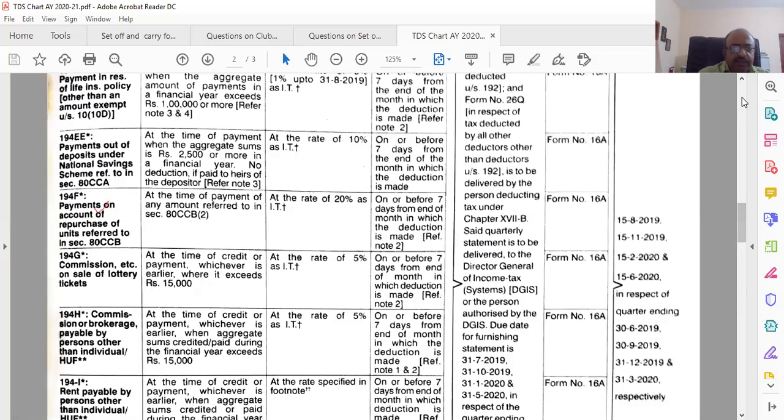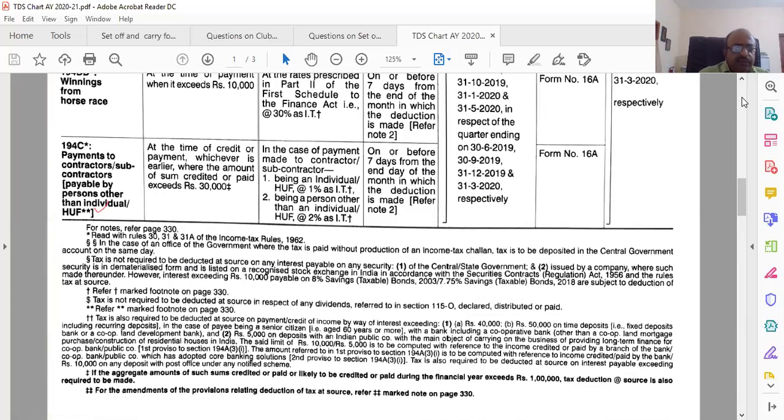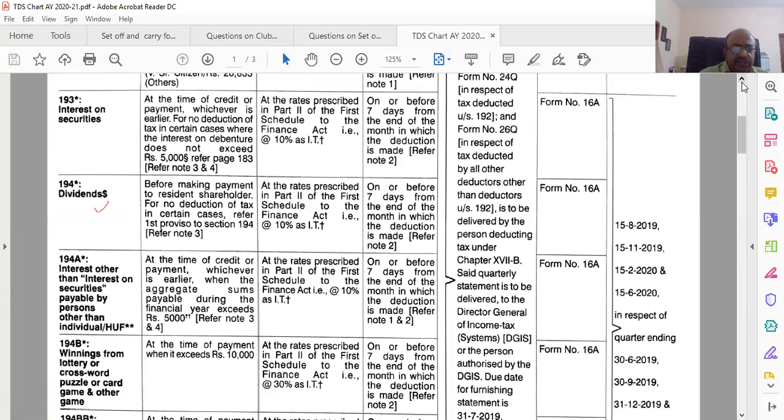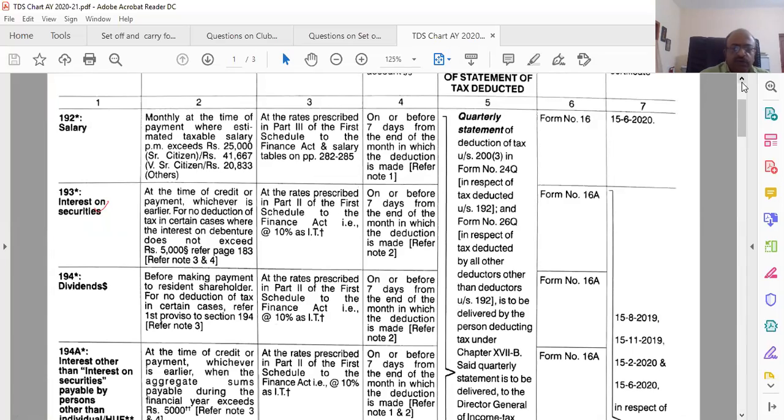So I am just trying to tell you, please remember the provisions. Otherwise, you cannot control this. Like sections, as I told you initially, I gave you a list and tried to ask you to memorize. If you don't memorize it, it will be difficult. So main ones, what is it? Salary, interest on securities, 193, dividend, and interest other than interest on securities.